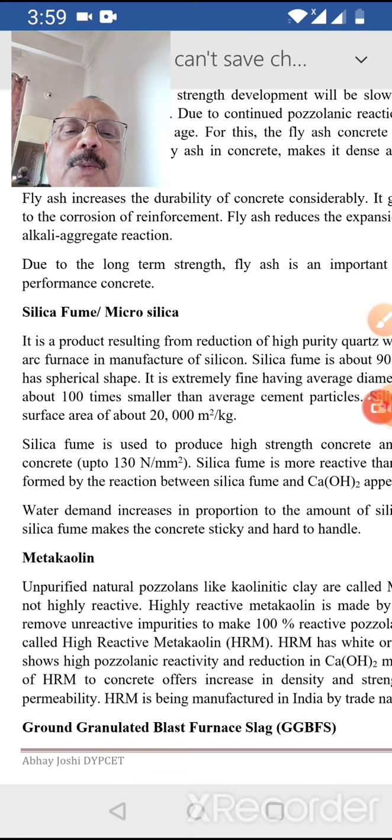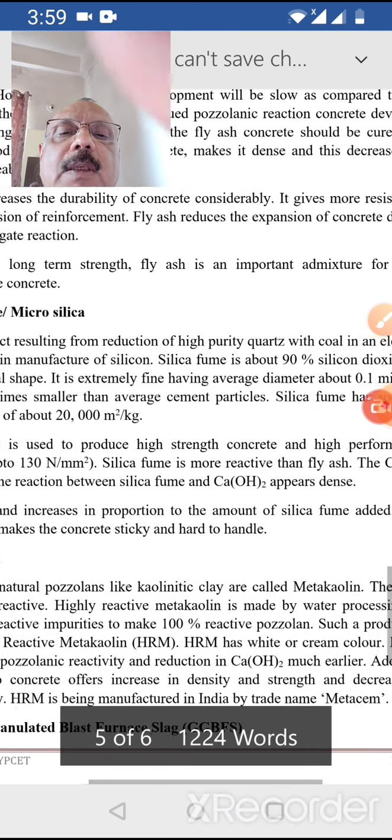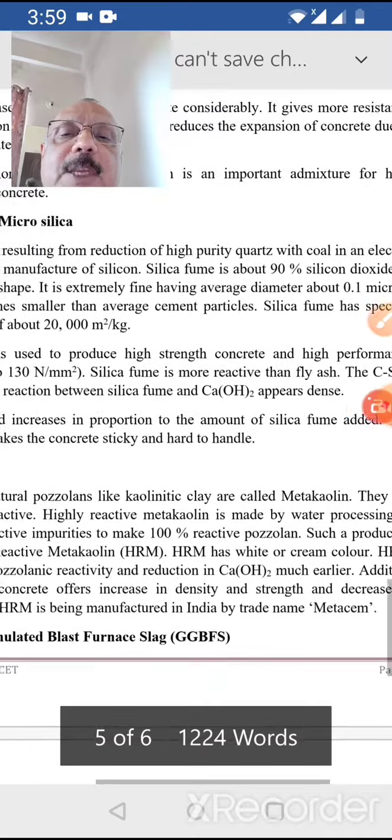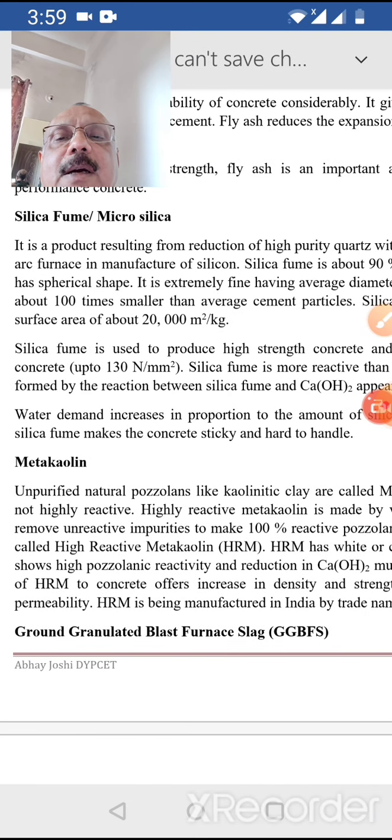Just see the difference between a normal cement particle, which has a size more than this, that is about 100 times smaller than average cement particles or OPC cement particles. Silica fume has a specific surface area of about 20,000 meter square per kg.